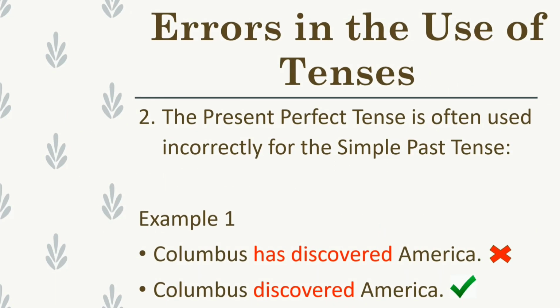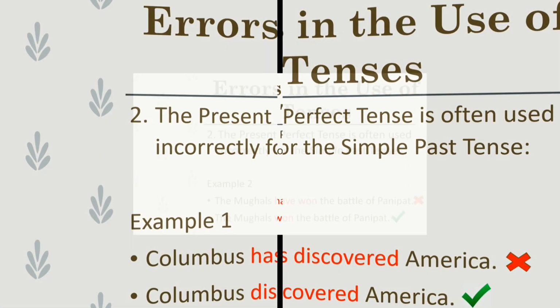There is another common error. The present perfect tense is often used incorrectly for the simple past tense. For example, Columbus has discovered America. This sentence is in present perfect tense, but since this is history, which is always mentioned in simple past tense, the correct sentence should be Columbus discovered America.